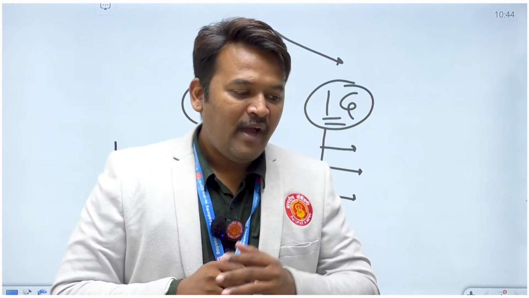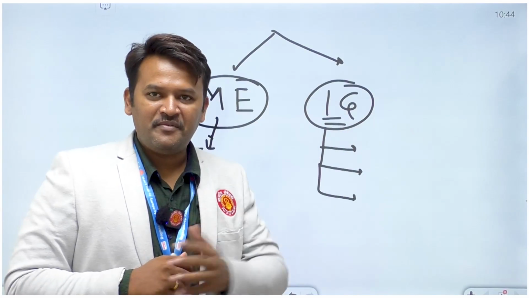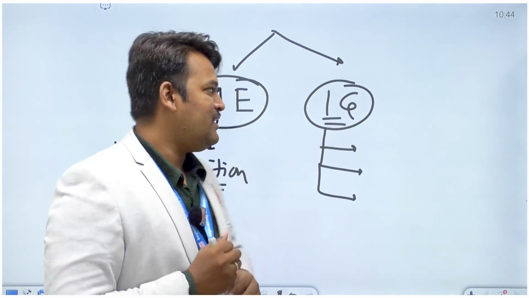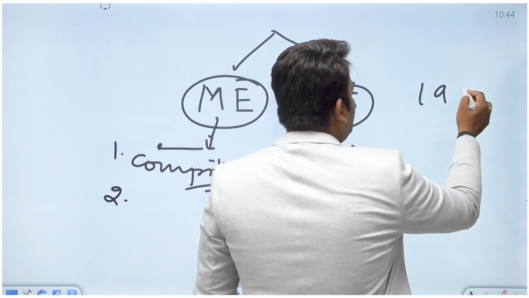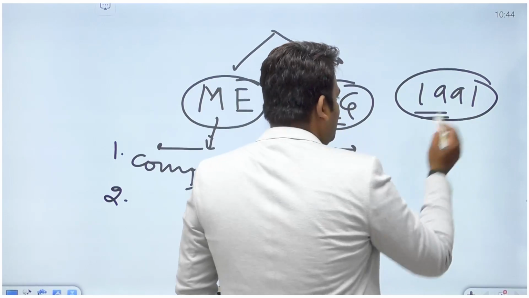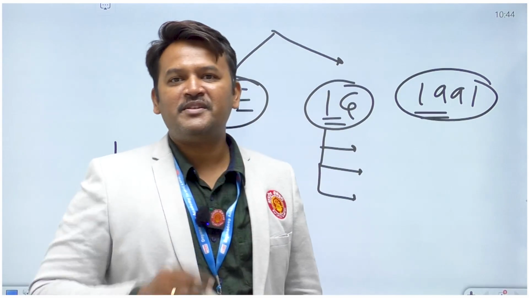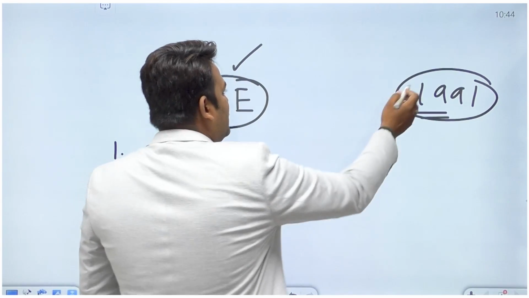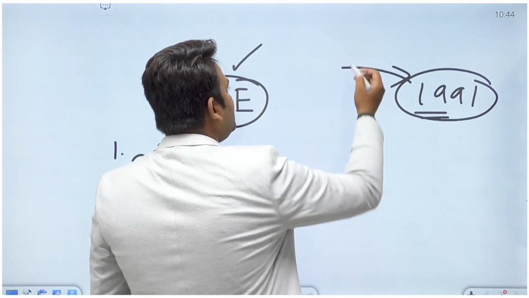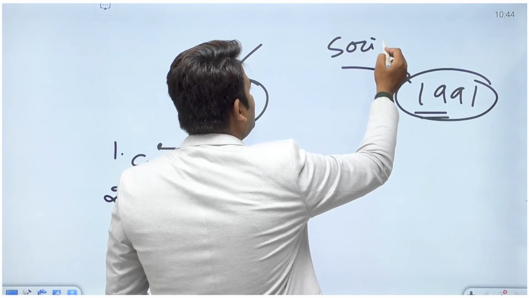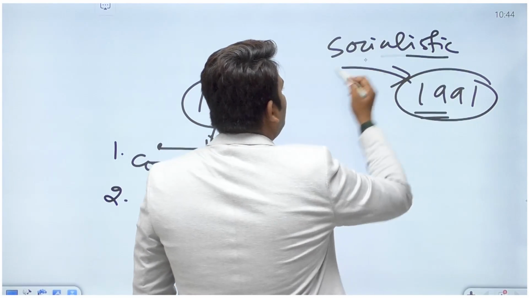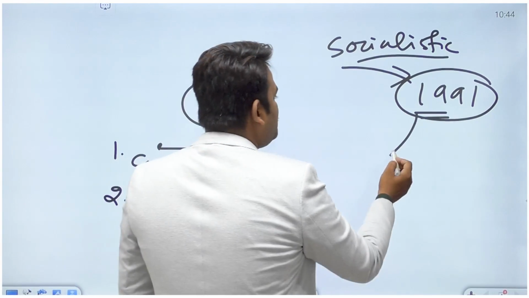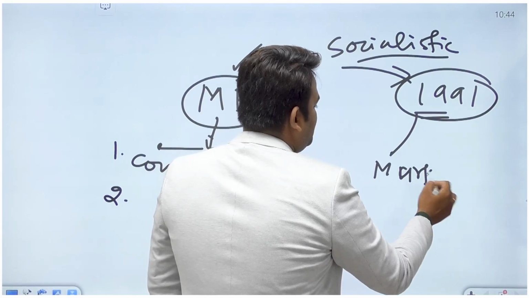Now, why did UPSC ask this question? We have to consider this fact. Let's say after 1991. Here the year 1991 is more important. Okay, this question is designed around this part. Before 1991, the nature of the Indian economy was socialistic in pattern, right? The Indian economy was a socialistic economy. After 1991, we are shifting towards market economy, right?